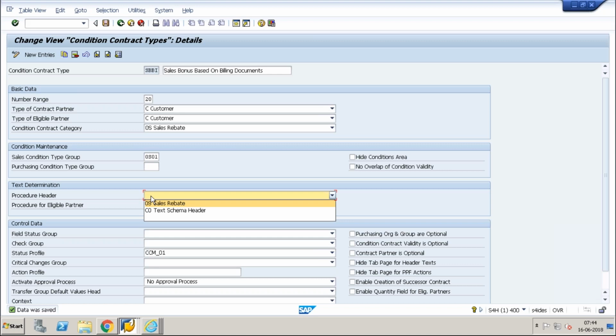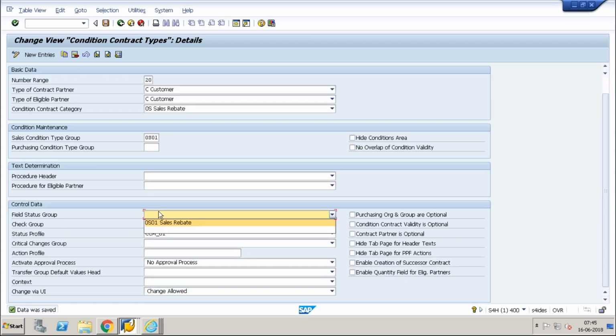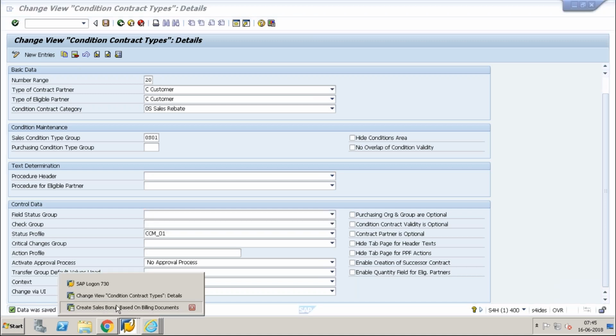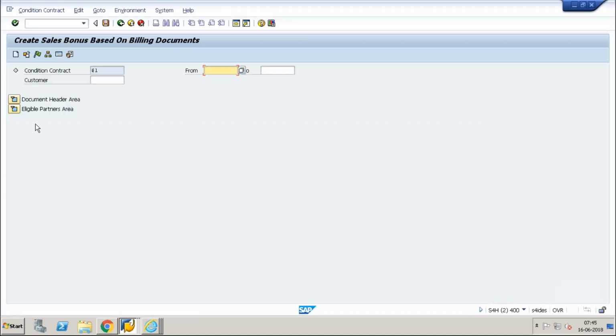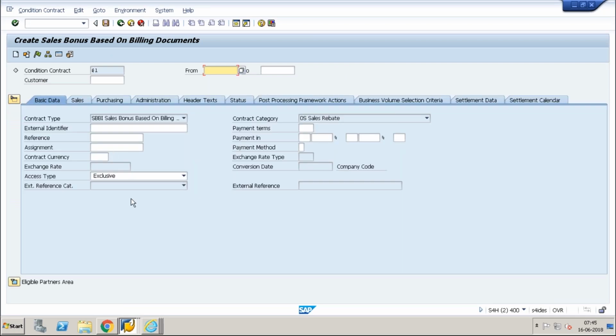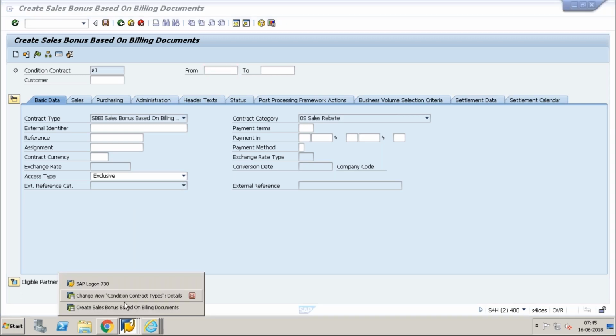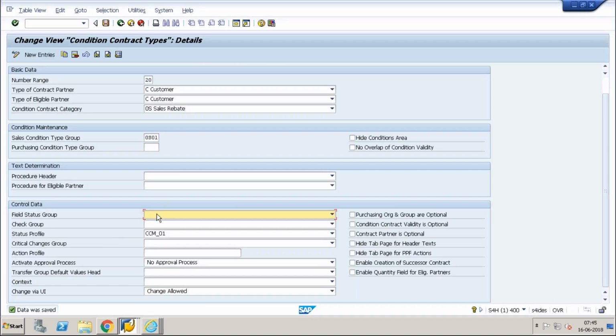Next is text determination, how your text will be determined. So this is text determination at header level and text determination at eligible partner level, so that you can see. And the field statuses. So this field status group will say, when I'm creating a condition contract, if I want some fields to be mandatory, or if I want some fields to be optional, some fields to be grayed out, where do I control that? I control that in this condition contract type as a field status group.